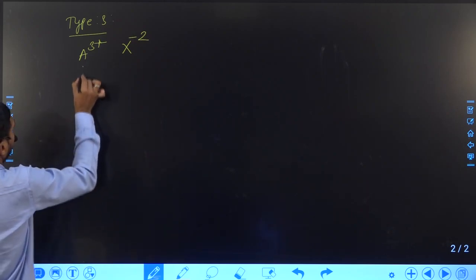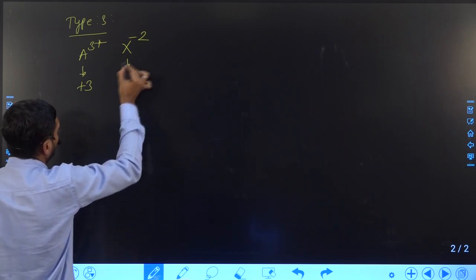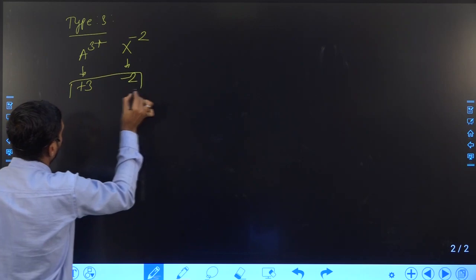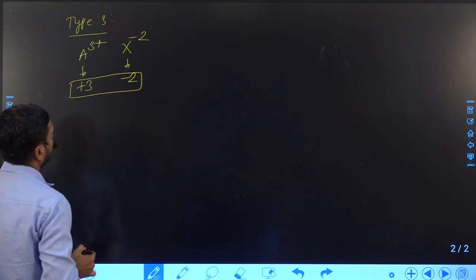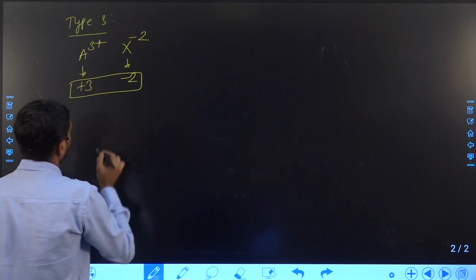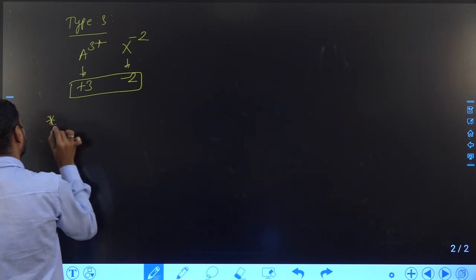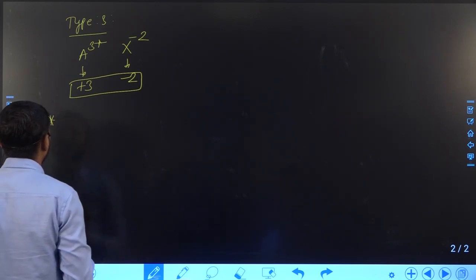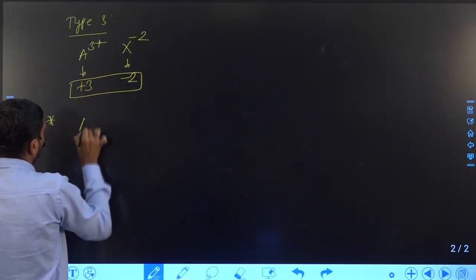So here the total positive charge is plus 3 and the total negative charge is minus 2. You can see the total positive and negative charges are not equal, but according to the rules they should be equal. So for that we have to apply the formula. How can we apply it here?